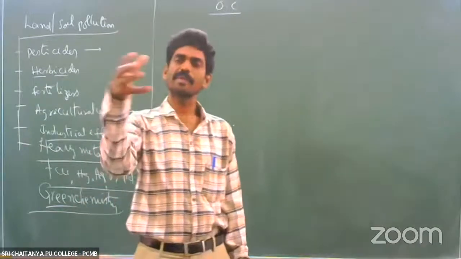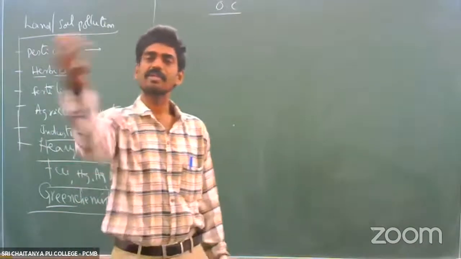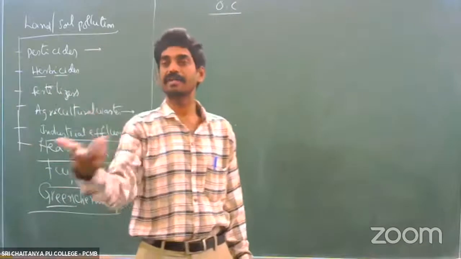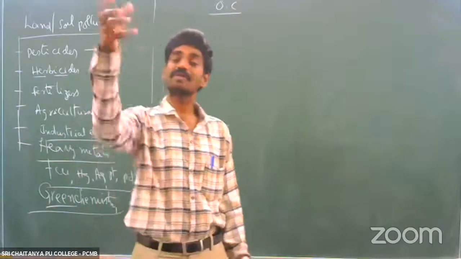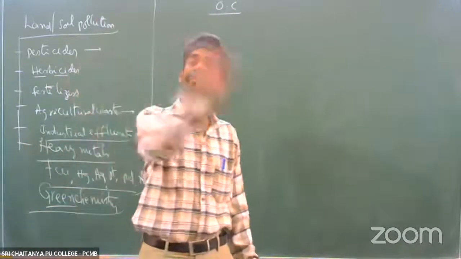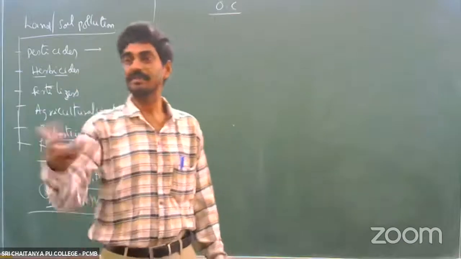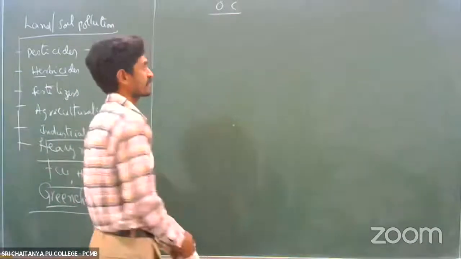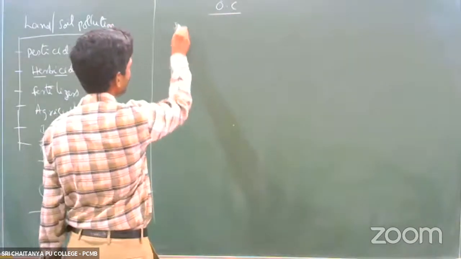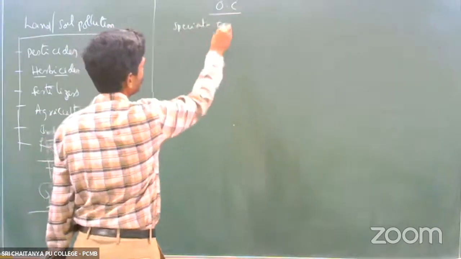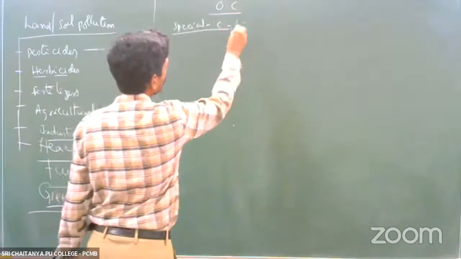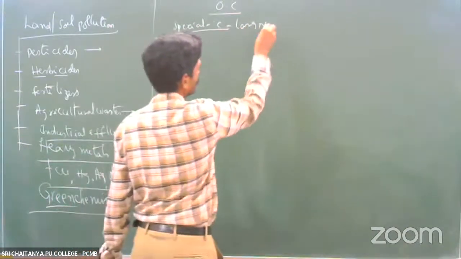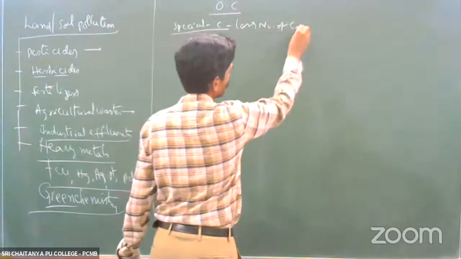Maybe 100 students are there in a class, and 2 or 3 or 5 students are identified by everybody. Why? Because they have some special characters that are different from all the other students. Like that, carbon has some special characters, and because of that it forms a large number of compounds. What are the special characters of carbon to form a large number of compounds?